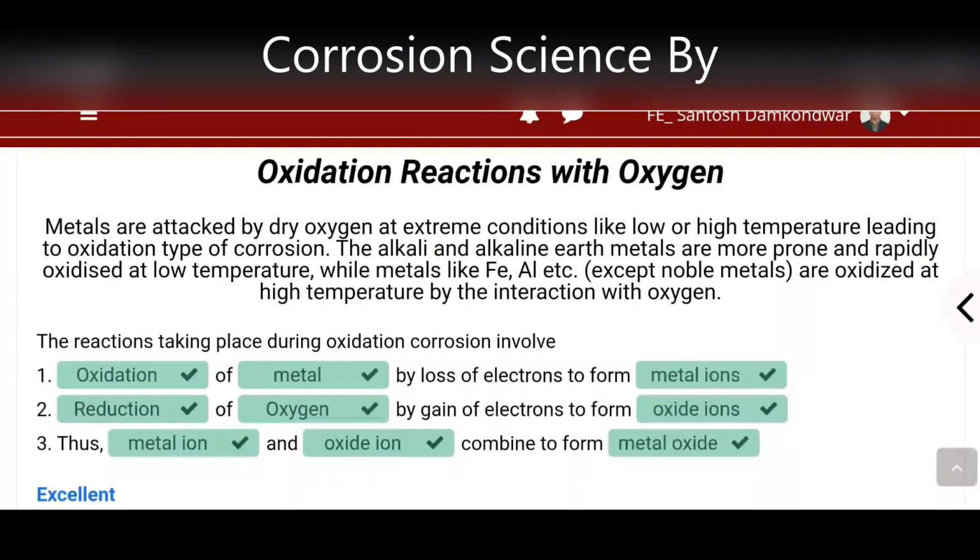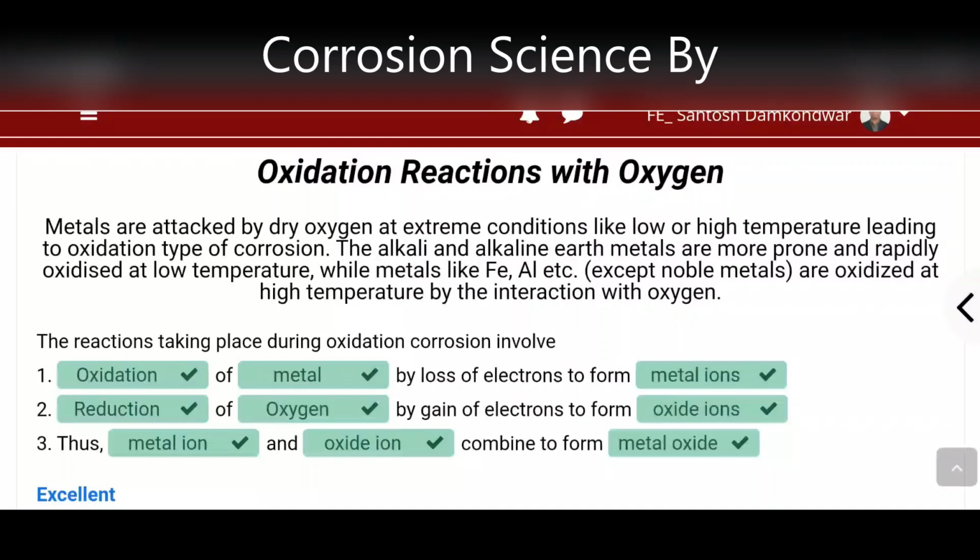Whenever metals are attacked by dry oxygen at extreme conditions like low or high temperature, it leads to oxidation type of corrosion. We know that there are various temperature, pressure or other factors which we generally think of, but especially temperature is one of the major factors that makes corrosion happen. At low temperature generally the metal gets corroded less, whereas at high temperature the metal gets corroded more.